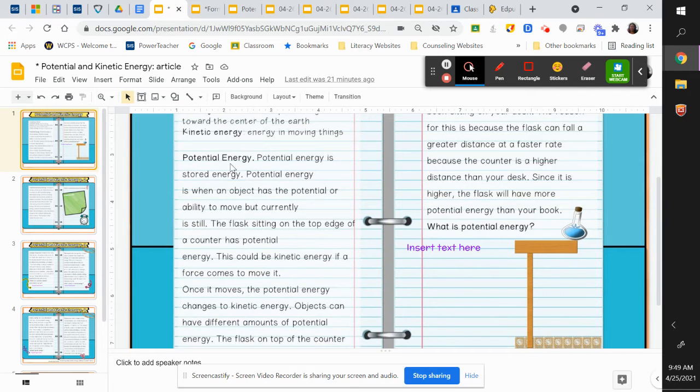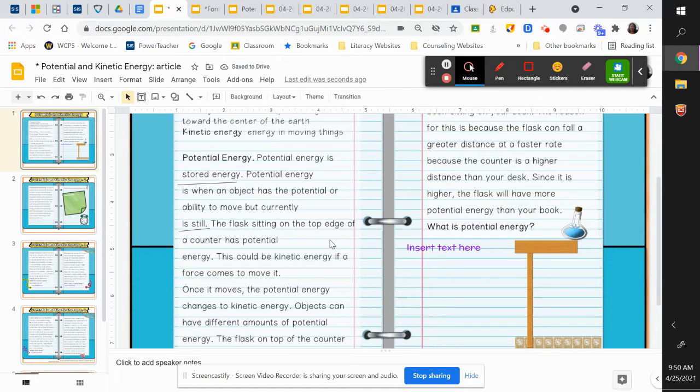So let's start here. Potential energy. Potential energy is stored energy, right? So that means that it's, again, not moving, it's stored up. Potential energy is when an object has the potential or ability to move, but currently is still. So meaning it's not moving, it's still at this point, okay?